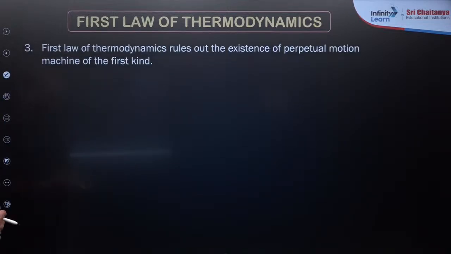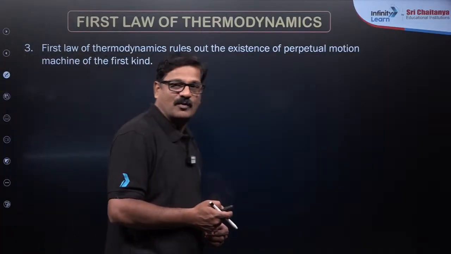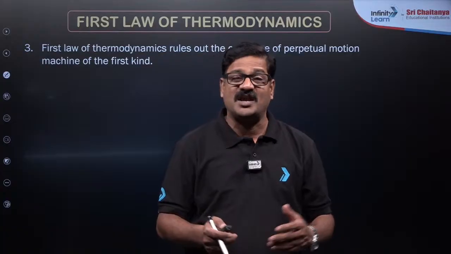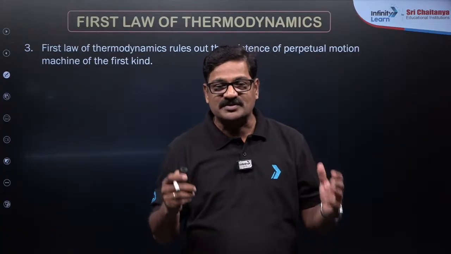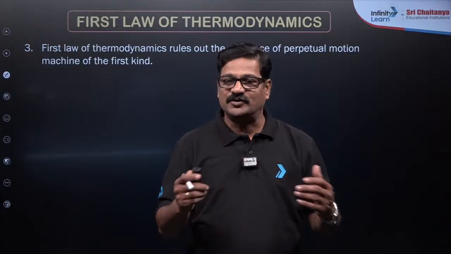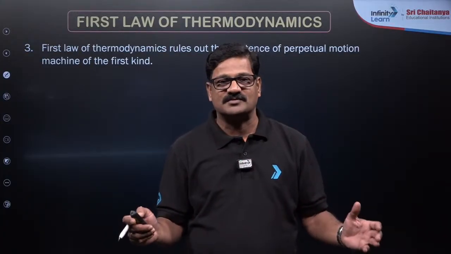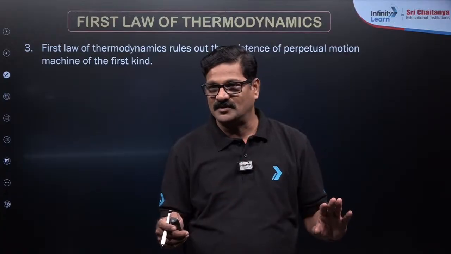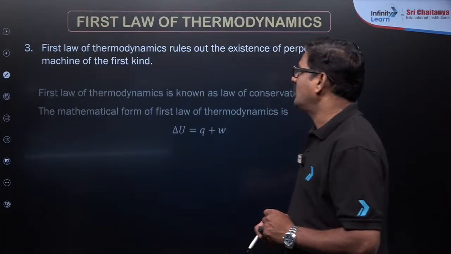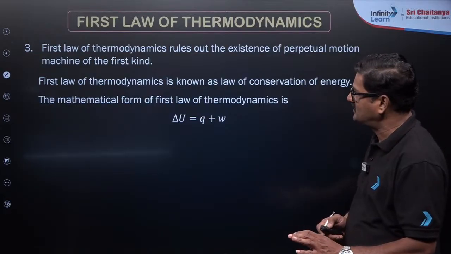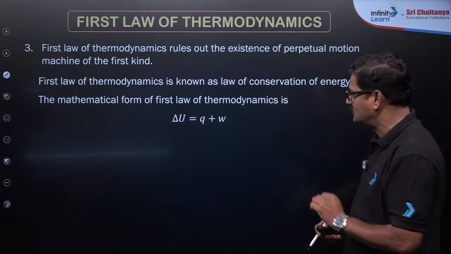The first law of thermodynamics rules out the existence of a perpetual motion machine of the first kind. What is that? It is impossible to construct a perpetual machine which can work continuously without a supply of continuous energy. So it should be supplied energy, otherwise the machine won't work. Otherwise, you can say the first law of thermodynamics is known as the law of conservation of energy, and the mathematical form is given as delta U is equal to Q plus W.